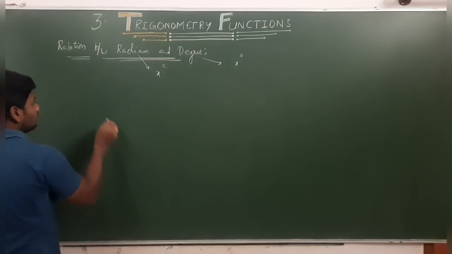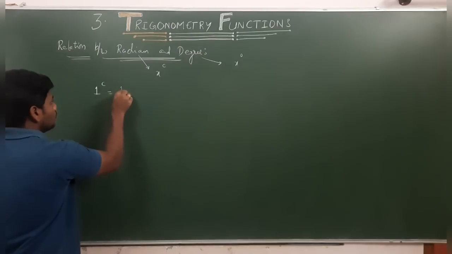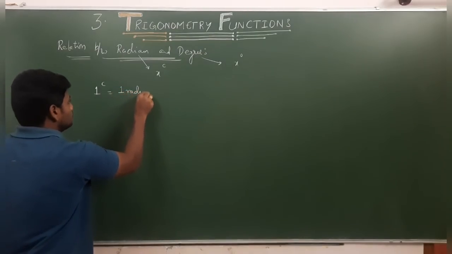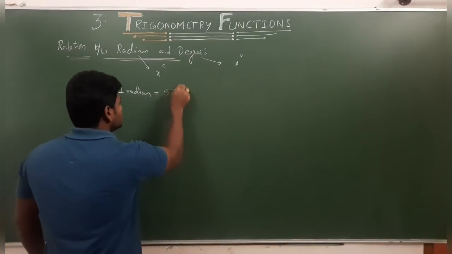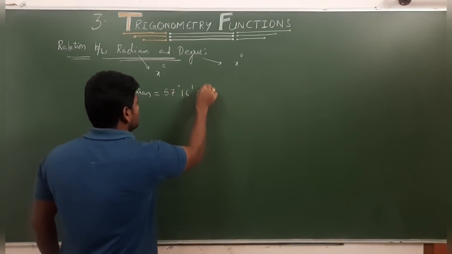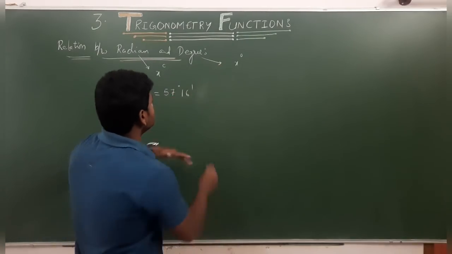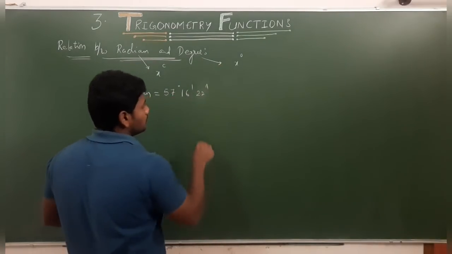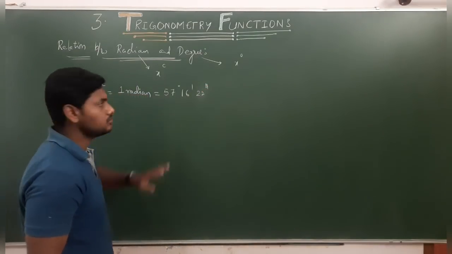Now we have already found that 1 to the power c, nothing but 1 radian, is equal to 57 degrees 16 minutes 22 seconds, or you can simply remember 57 degrees 16 minutes also, no problem, but finally approximately it is 57 degrees 16 minutes 22 seconds.